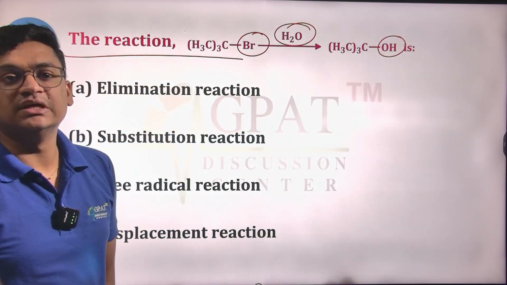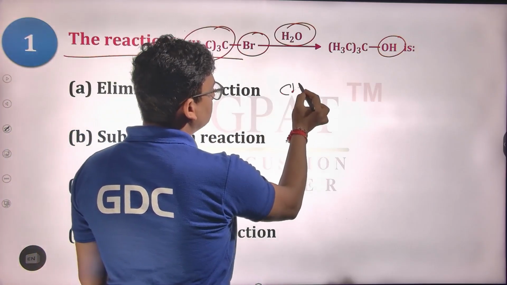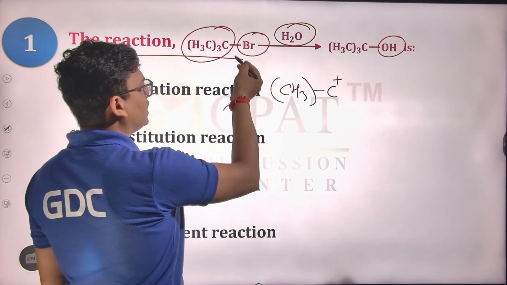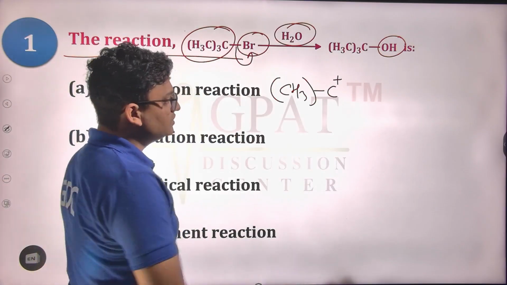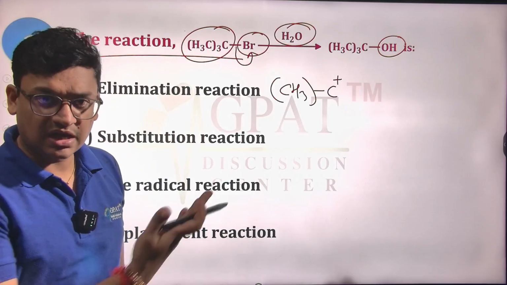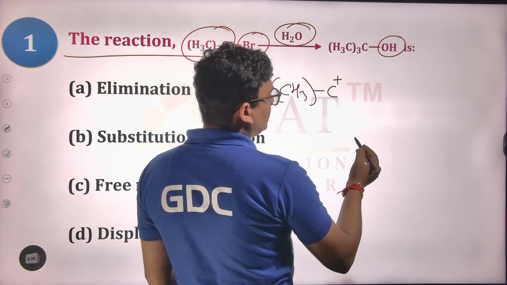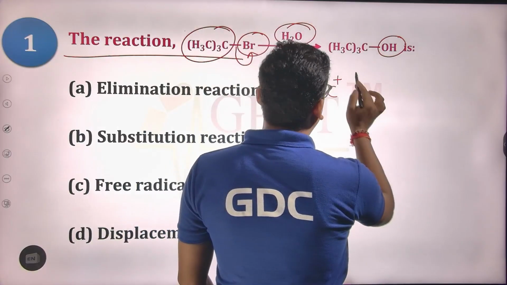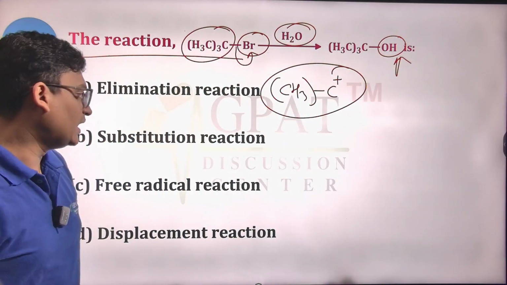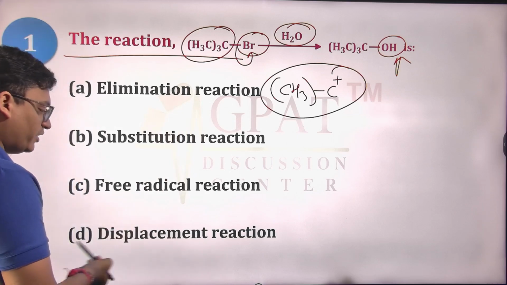So this is actually an SN1 reaction, since we are having (CH3)3C positive formation after the removal of the Br minus. This is the carbocation, a tertiary carbocation, one of the most stable carbocations that we are going to have. And after the attack of this H2O, we will be getting the tertiary alcohol formation. So the options are elimination, substitution, free radical or displacement.